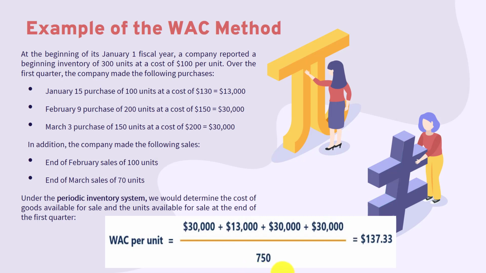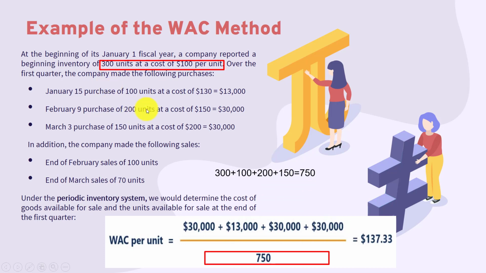We can see that the beginning is 300 units, then January 15 we get 100 units, 200 units on February 9, and 150 on March 3. So we will get 750 units available for sale. Then 137 plus 333 is the weighted average cost per unit in our fiscal year in this example.